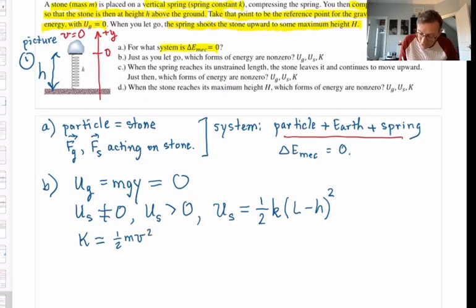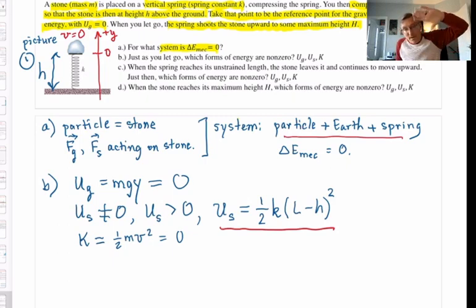There is no motion. It's at rest the moment I let go. Okay, so I have one form of energy only. I have elastic potential energy in a compressed spring. Now, that's the situation right after I took the stone from equilibrium, compressed the spring a little more so that the stone is height h above the ground, and just let go. That's picture 1.